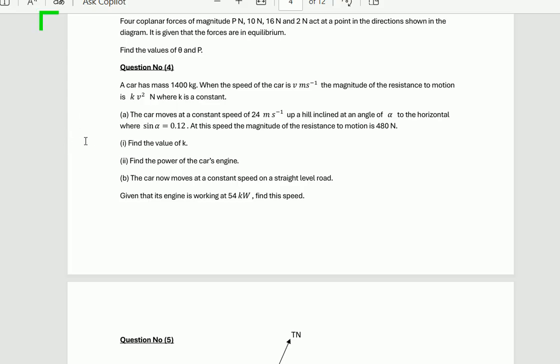For part B, the car now moves at a constant speed on a straight level road. Given that its engine is working at 54 kilowatt, find this speed. Now we shall find out the speed in part B.